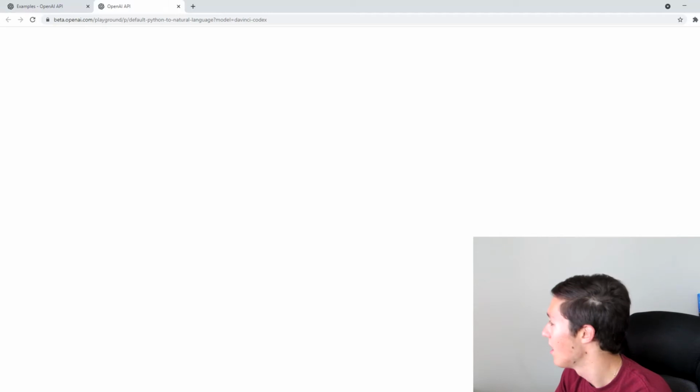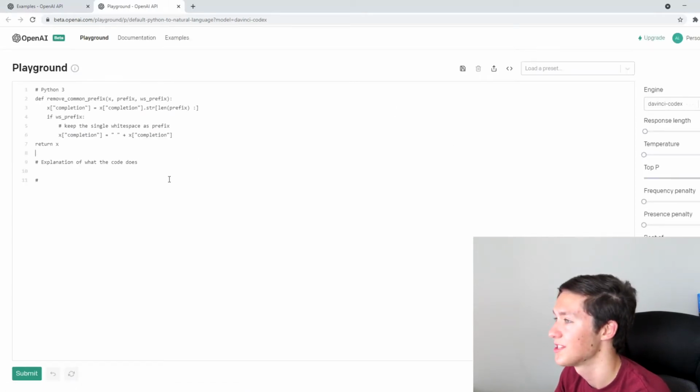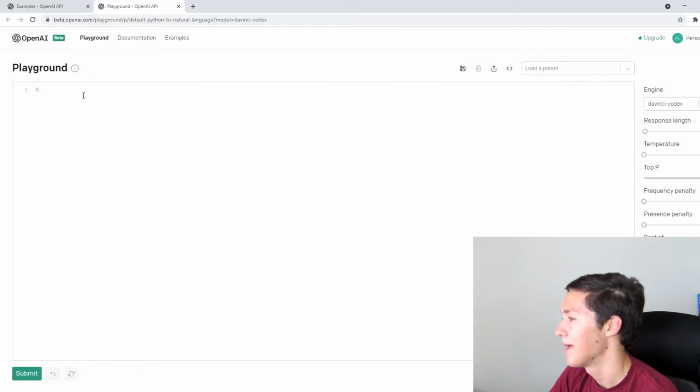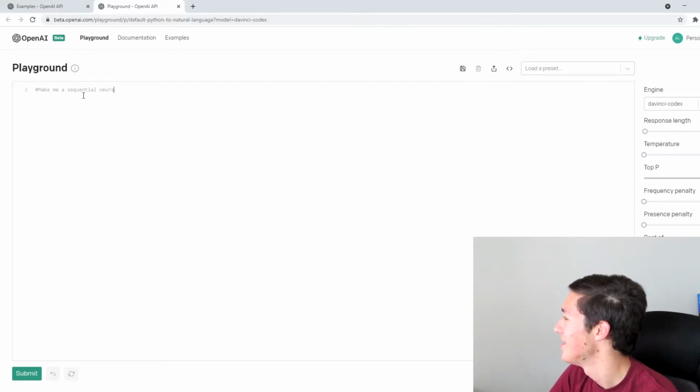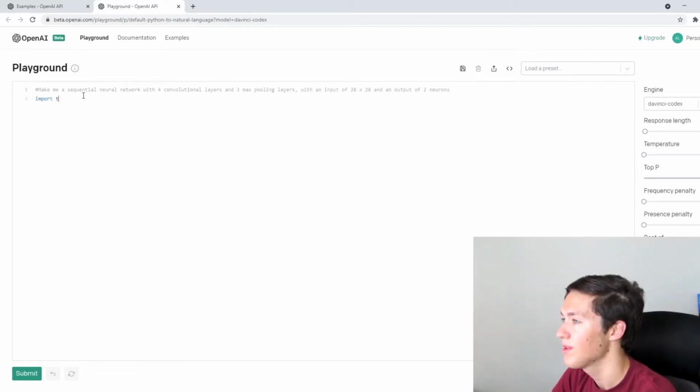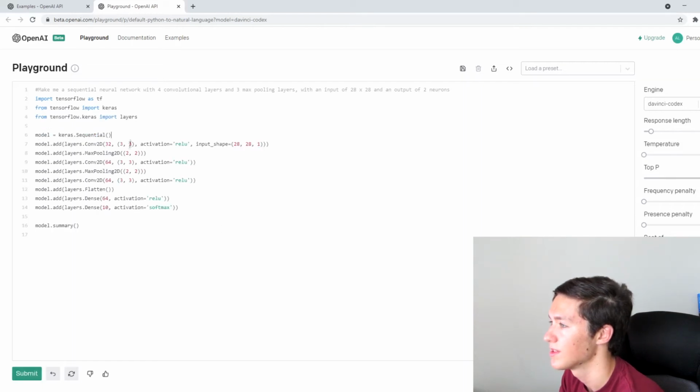But I'm going to slightly change this. So let's say, I don't know, make me a sequential neural network with 4 convolutional layers. If you don't know what a convolutional layer is, don't worry about it. So let's start with import TensorFlow as TF. Model is Keras.Sequential. Yeah, we have a convolutional layer. Input shape is 28 by 28 by 1. That last one is probably going to represent an image channel.